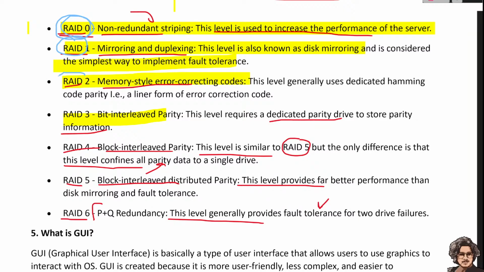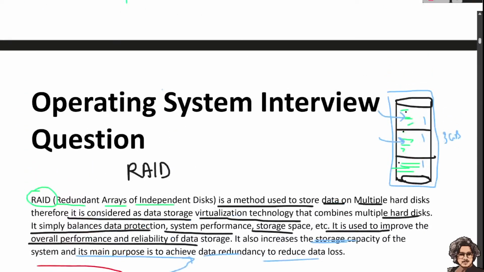When we move to RAID 2, that is memory-style error correcting codes, dedicated Hamming code parity is used to check error detection. Third is bit-interleaved parity, then block-interleaved parity, block-interleaved distributed parity, and P plus Q redundancy. So these are the different levels.